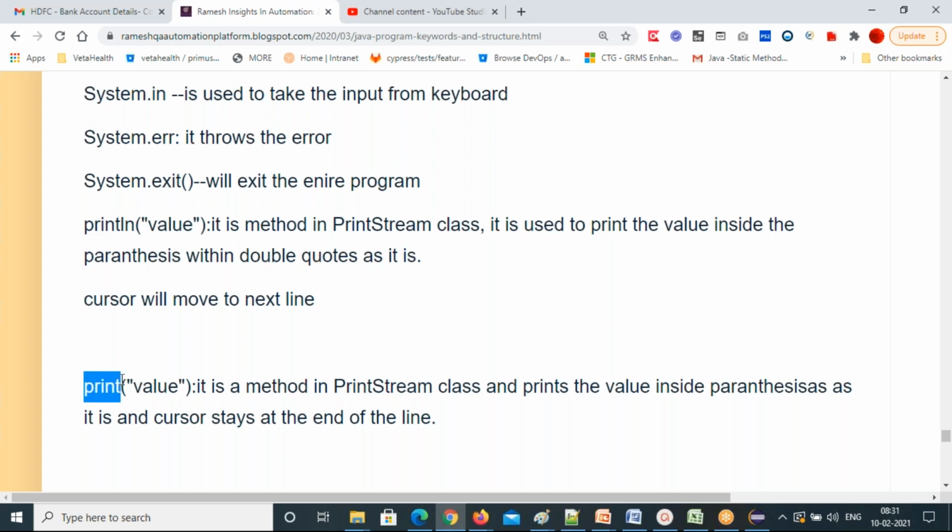The print method is also another method in the PrintStream class only. These two methods are already created in the same class. Print prints the value inside the parentheses, and the cursor will stay at the end of the line. The cursor stays on the same line and won't go to the next line. So the next output will print on the same line as the above. That's how print and println work.